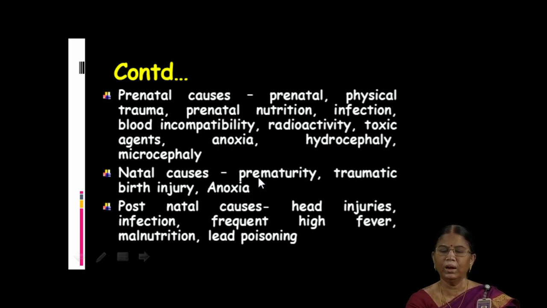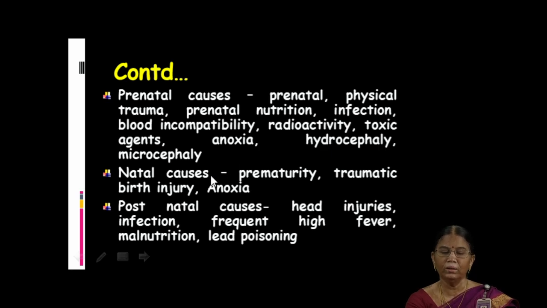sometimes physical trauma, or nowadays we expect pregnant women to eat a balanced diet. Suppose when they don't eat that, that may lead to infection, blood incompatibility, RH factors, radioactivity, toxic agents, anoxia, that is due to lack of oxygen, hydrocephaly, brain damage, microcephaly.